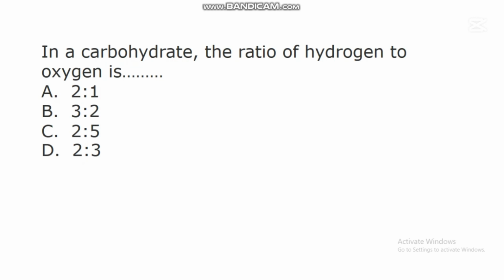In this question, the correct answer is A. 2:1. Research has shown that in a carbohydrate molecule, the ratio of hydrogen to oxygen is 2:1, just like what is observed in water. So in a carbohydrate, the ratio of hydrogen to oxygen remains 2:1.